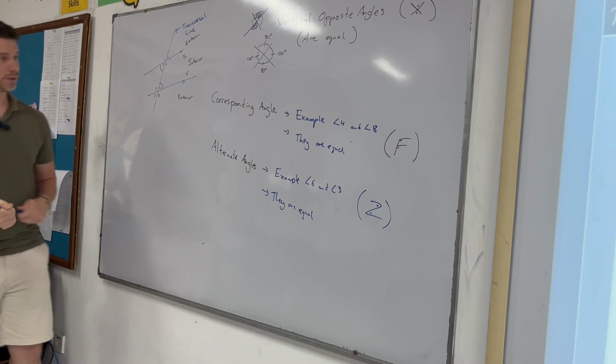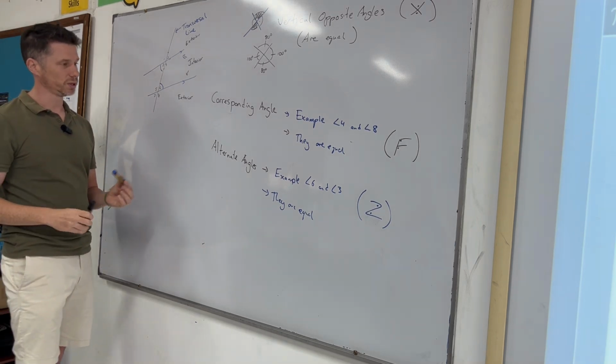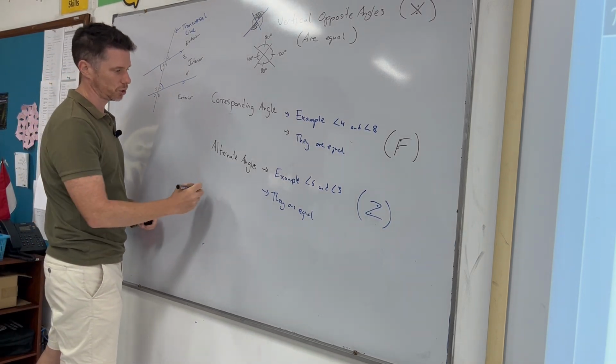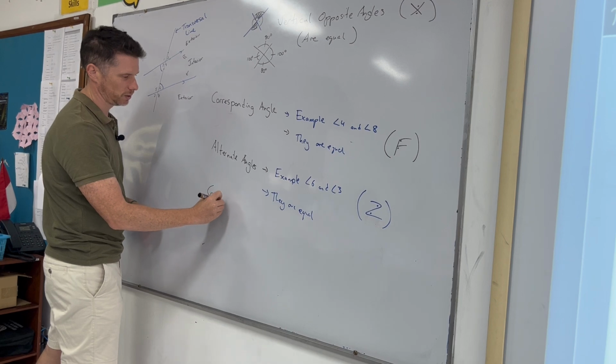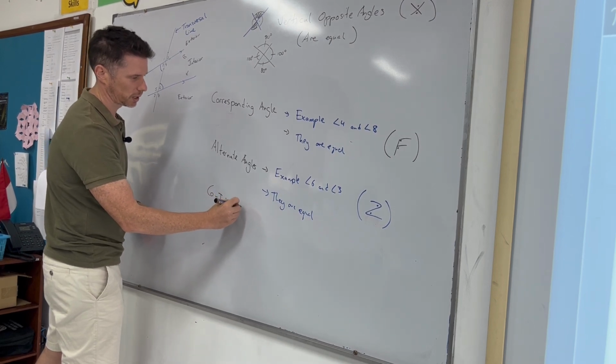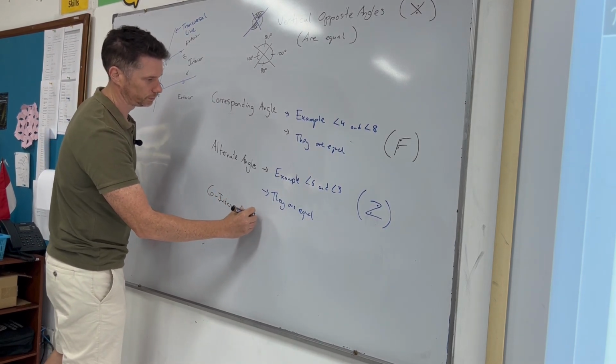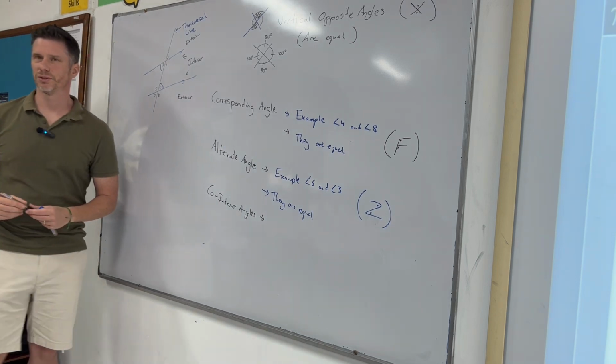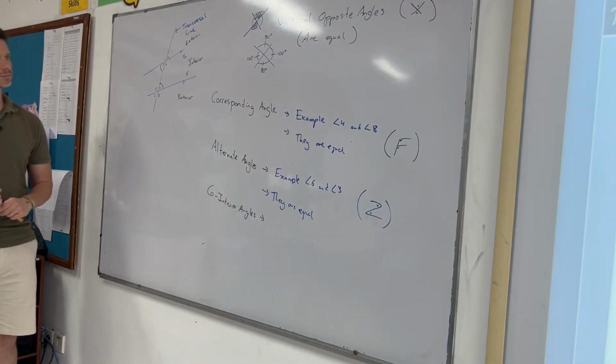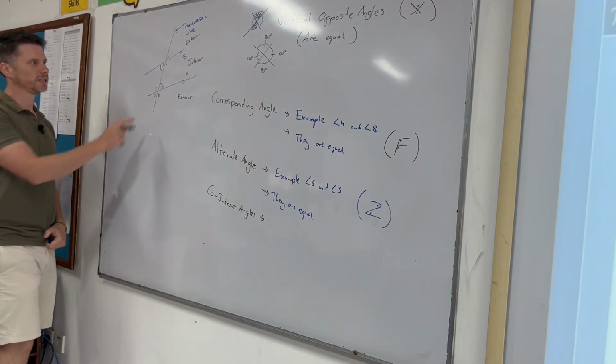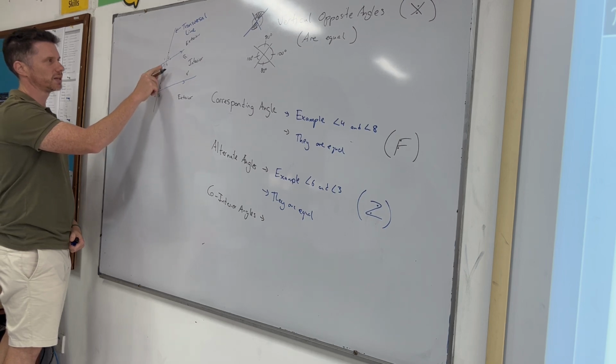Now, the next one used is one of those words, and it is co-interior angles. Co-interior angles. And an example of this is not 6 and 3, it's now 6 and 4.